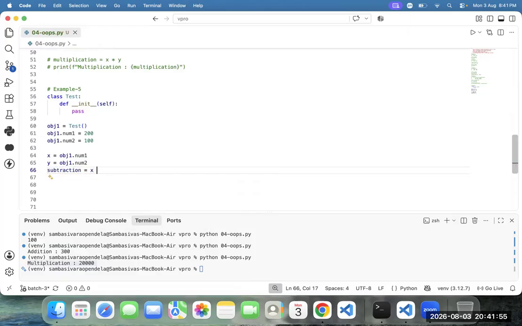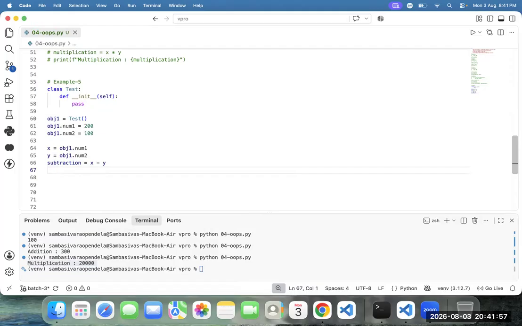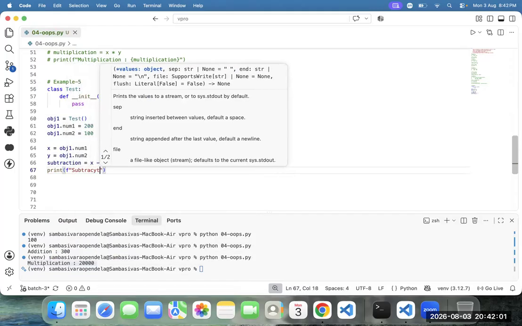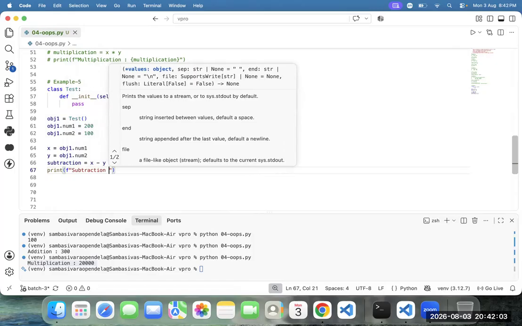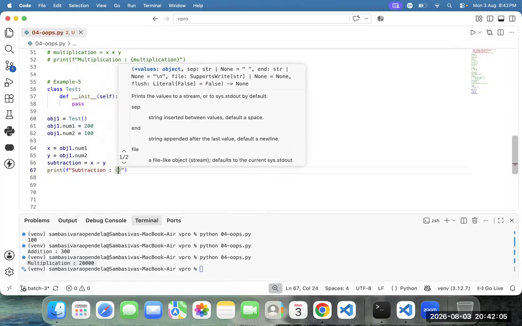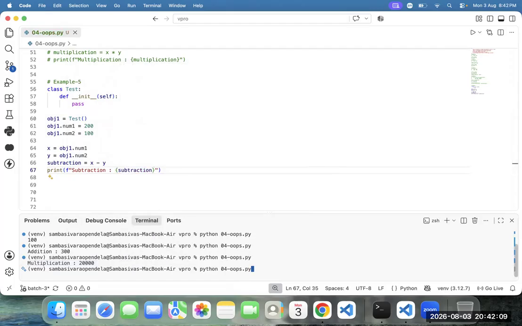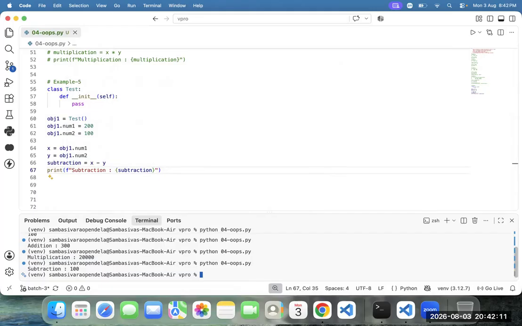Subtraction equal to x minus 5. Next one, print it. Format of subtraction. Here we should be in a position to go for the subtraction. Now run the code. Rahman, I'm saying again, while declaring the class, I don't know num1 and num2.